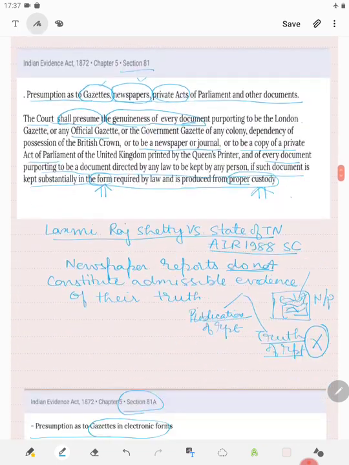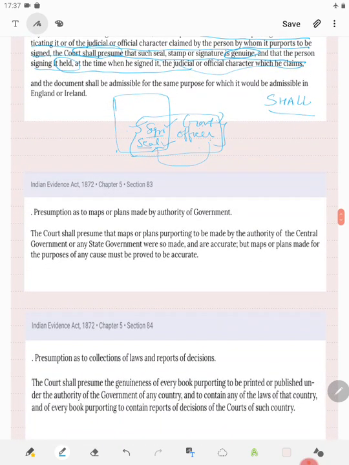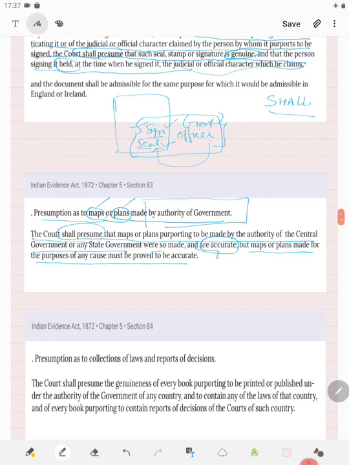We will just study what it says. Section 83, presumption as to maps or plans made by authority of government. The court shall presume that the maps or plans purporting to be made by authority of central government or state government, where so made, are accurate, but maps or plans made for the purpose of any cause must be proved to be accurate. What it says is simple, that any map is there, any plan is there, and that has been made by authority of government, then the court shall presume its accuracy.